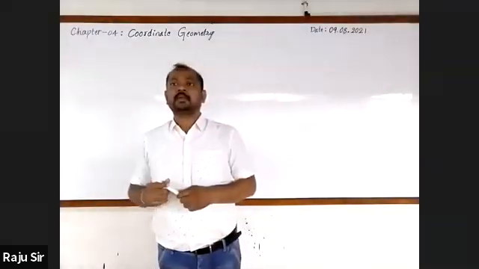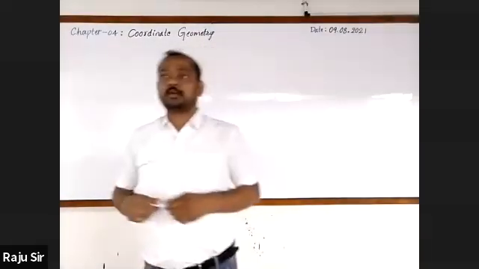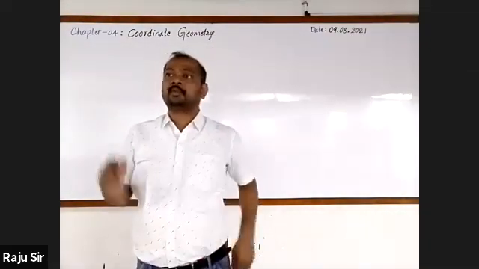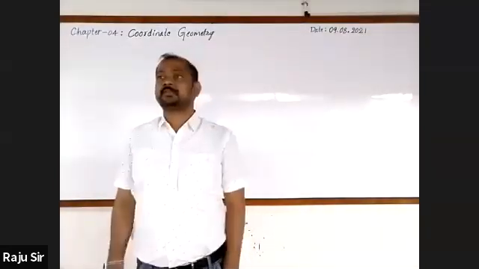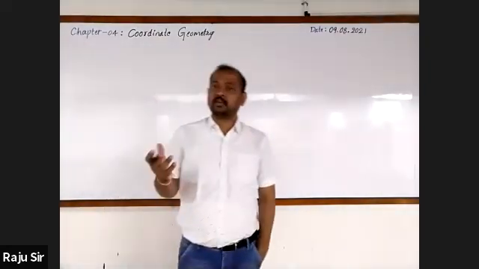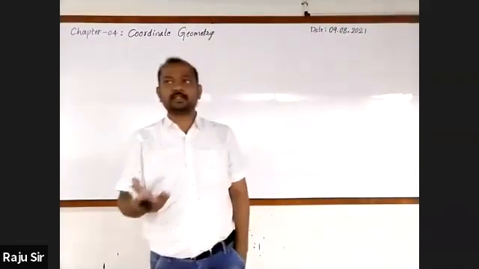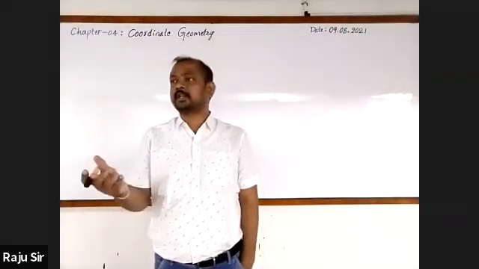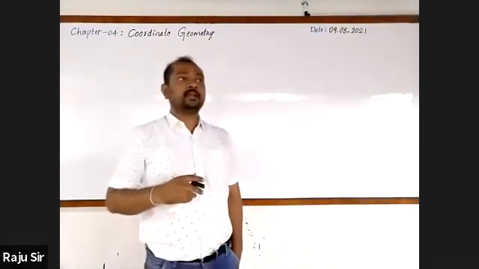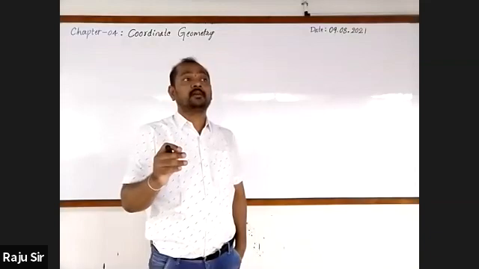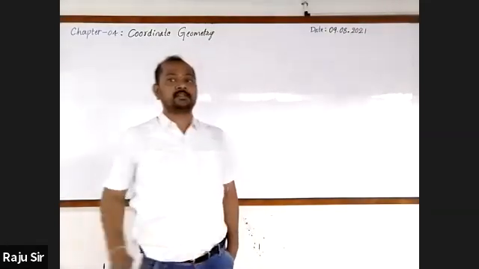Please sit down. Then Ruchika, coordinates of the point of intersection of the x and y axes. 0, 0. That point is called the origin and the coordinates of the origin are 0, 0. Then Shankar, tell the coordinates of a point when it is on the x-axis.